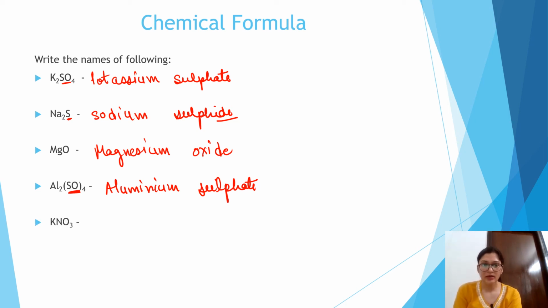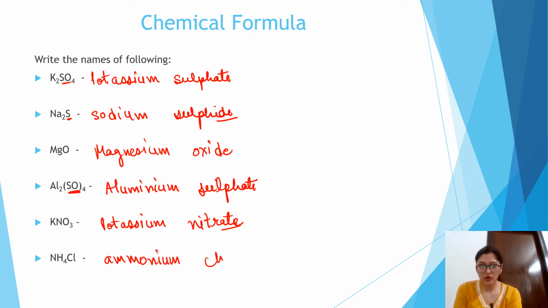Next is KNO3, potassium nitrate. For the polyatomic ion we will put "ate". NH4Cl, it is ammonium chloride, as Cl represents the negative part, non-metal. For the non-metal we will put "ide".